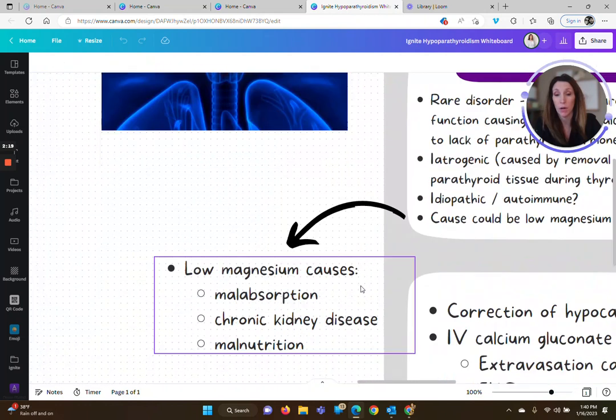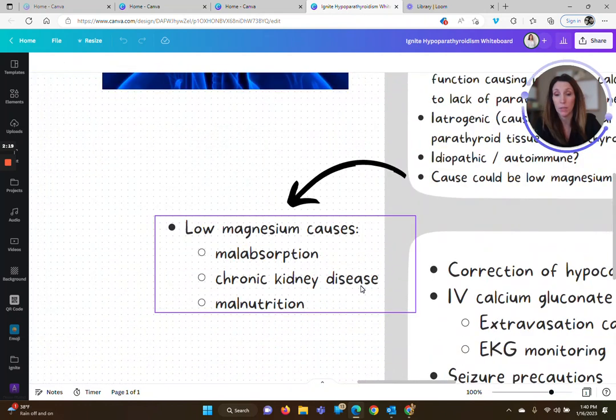And problems that might make your magnesium low include malabsorption. So you may be eating just enough things, but if you've had a gastric bypass surgery or some other problem with your intestine, you may not absorb things the way that you should. So you may have malabsorption, which could cause low magnesium levels, or you could be taking something else that is causing a disruption in the absorption of magnesium.